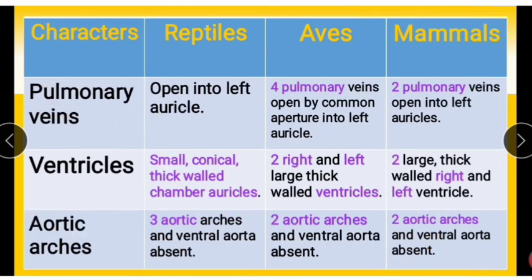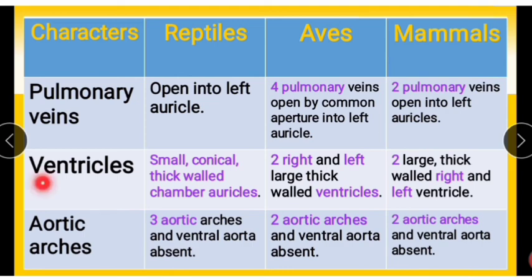In reptiles, the pulmonary veins open into the left auricle. In aves, birds have 4 pulmonary veins which open by a common aperture into the left auricle. In mammals, like humans, two pulmonary veins open into the left auricle.